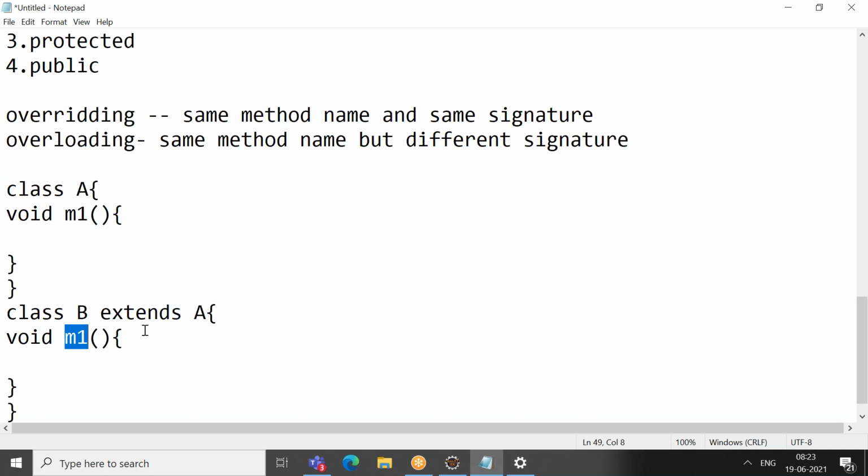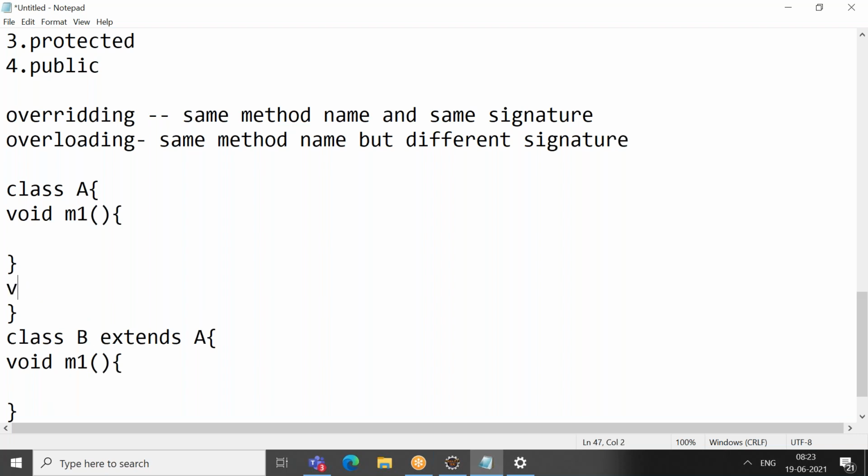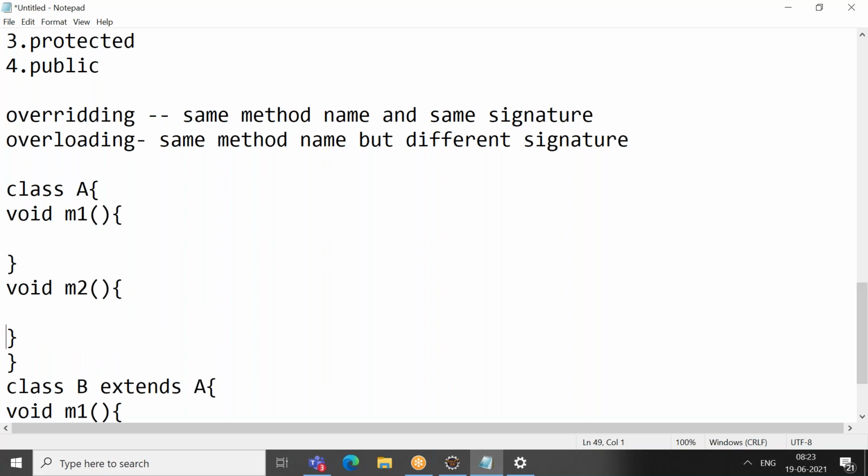For example, your parent has methods m1 and m2. For m2 you are okay with the parent's logic, so I'll not do overriding. When I create a child object and call m2, it will call the logic present in the parent's m2. But for the m1 method, I do not want the parent logic. I want the child's to be executed. So I want my own logic, then I do overriding.